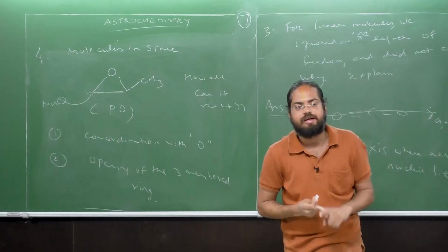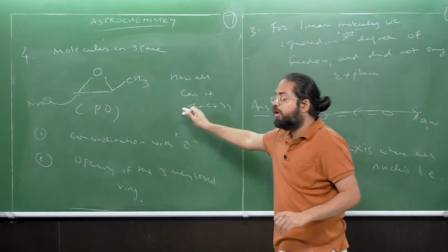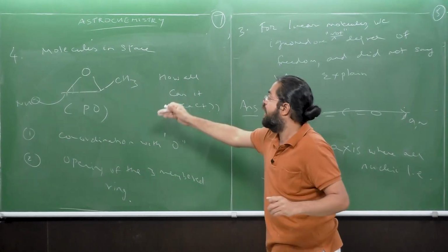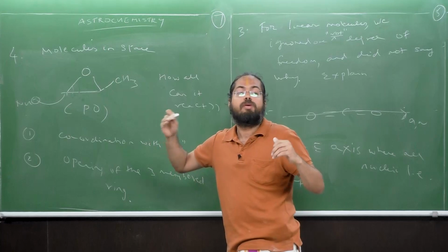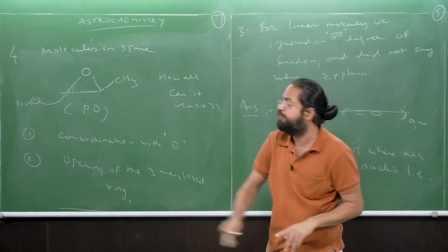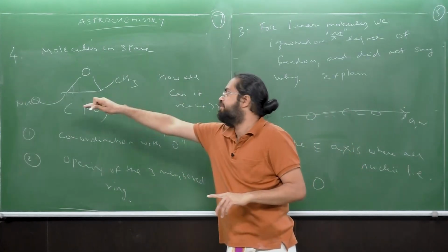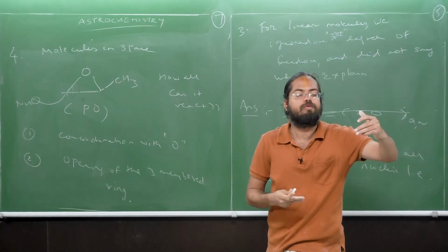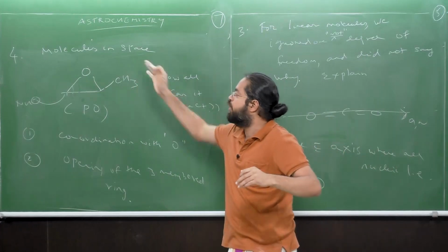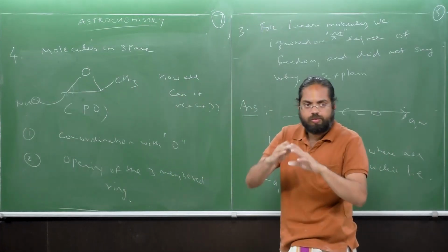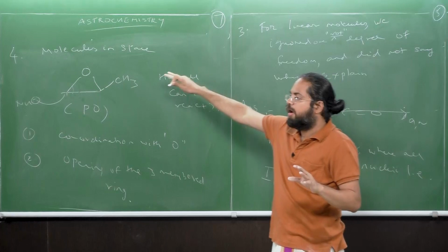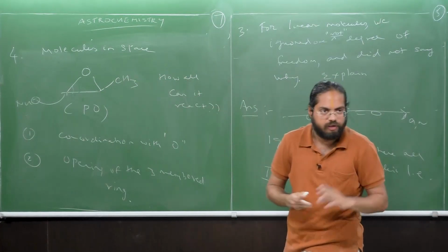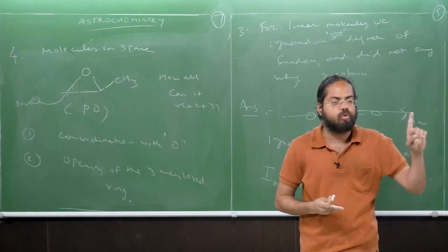Now, why is this relevant? This is relevant because this molecule has the possibility to be chiral. This can lead to the formation of more chiral molecules in space if it were chiral. So these are the various modes that need to be looked into for the future researcher if he or she is interested in understanding molecular evolution. It is to understand the chemical principles behind molecules in space that I gave this particular example. So on that note, we end this tutorial also.